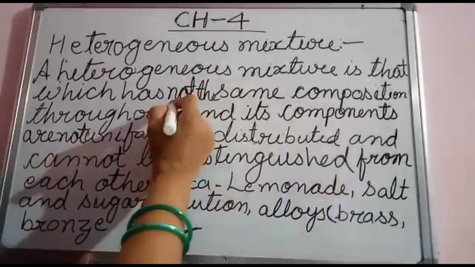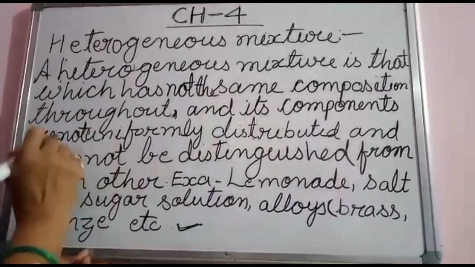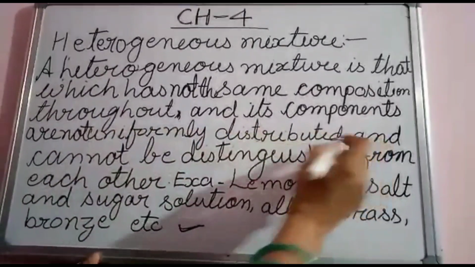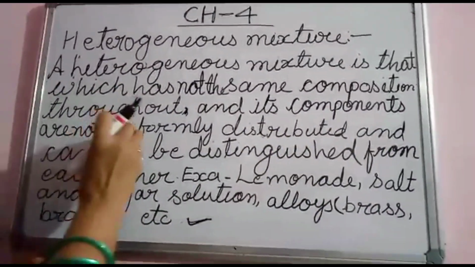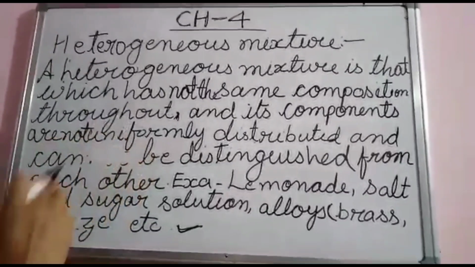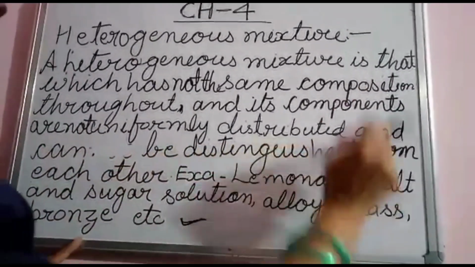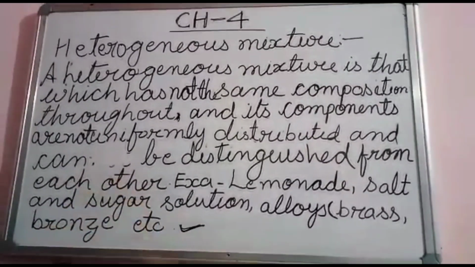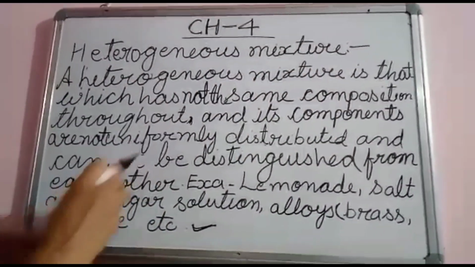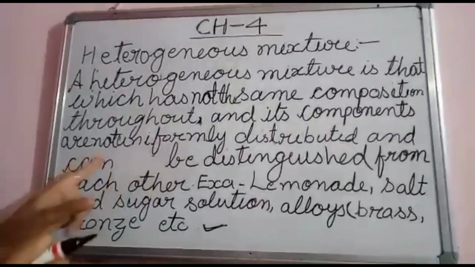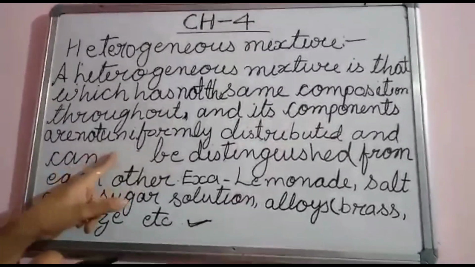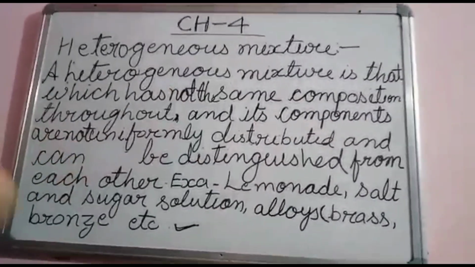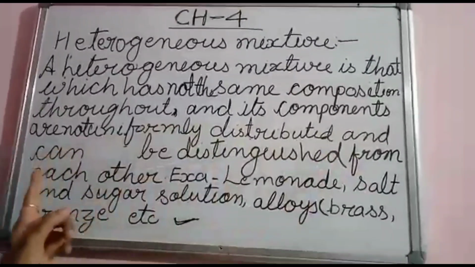I have added here not and here not, and here hetero and hetero. Components are not uniformly distributed and can be distinguished from each other, because whatever components I mix with the water can be separated, not like in a homogeneous mixture. So I just removed not from here and added not here and here.